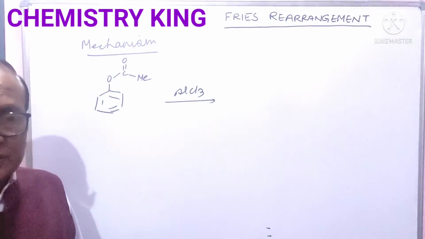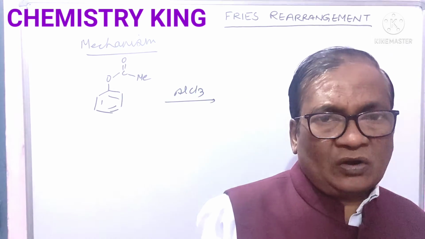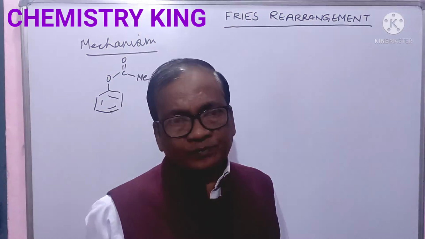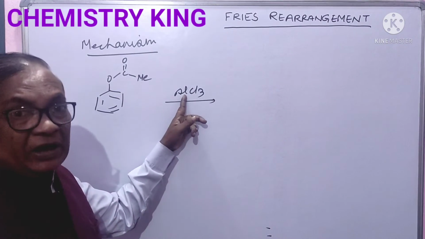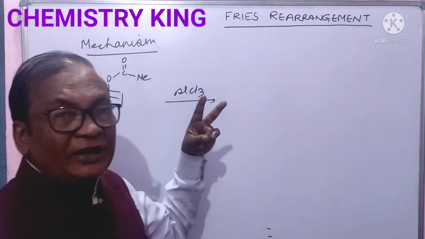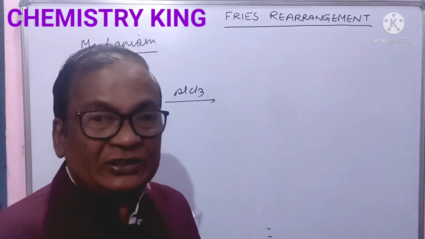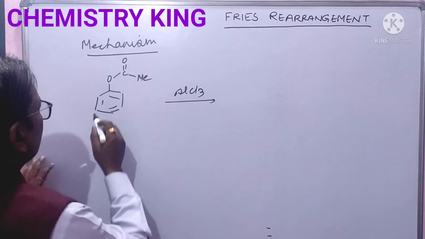Aluminum chloride has a sextet of electrons in its outermost orbit, so it is an electron deficient compound and it can take 2 electrons.